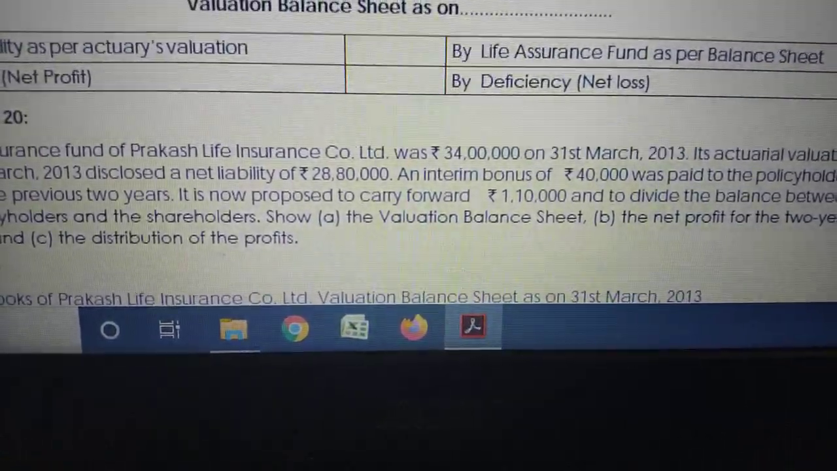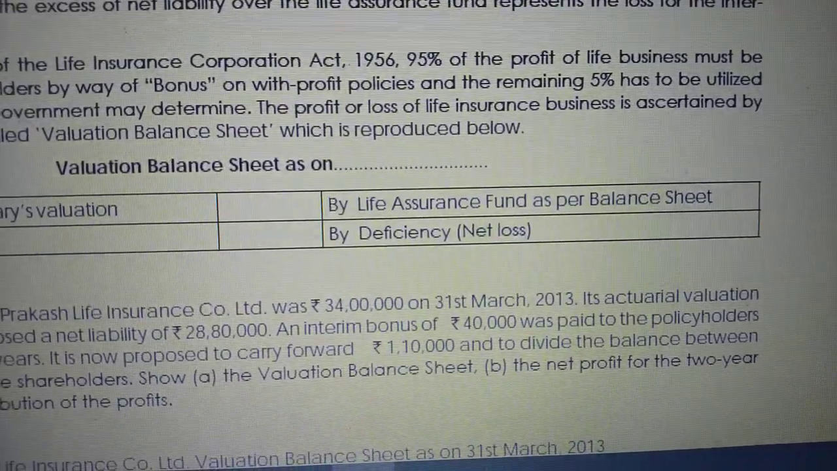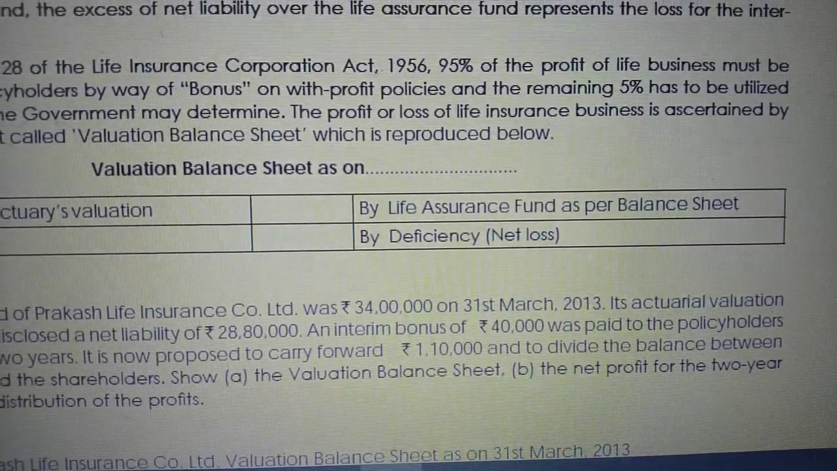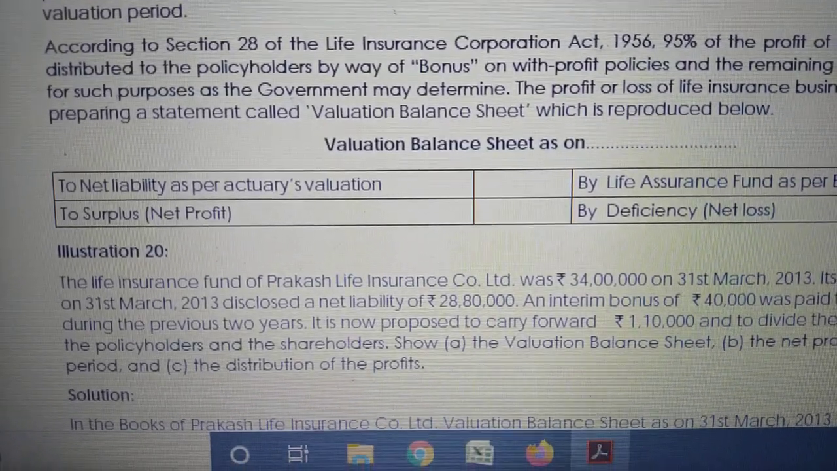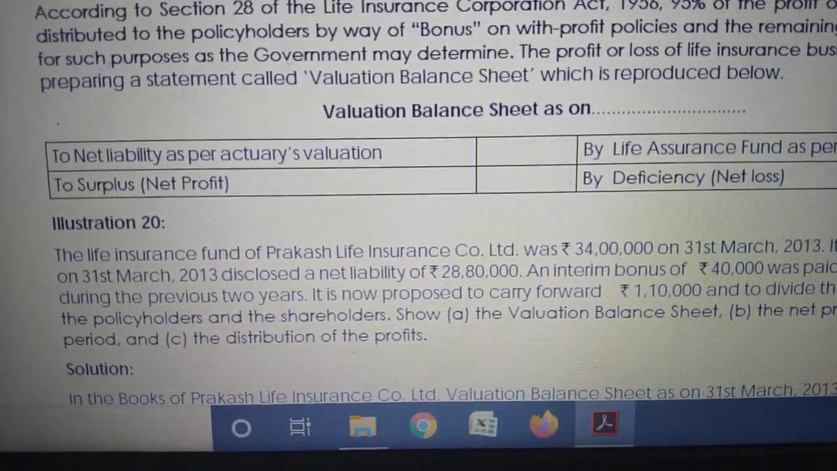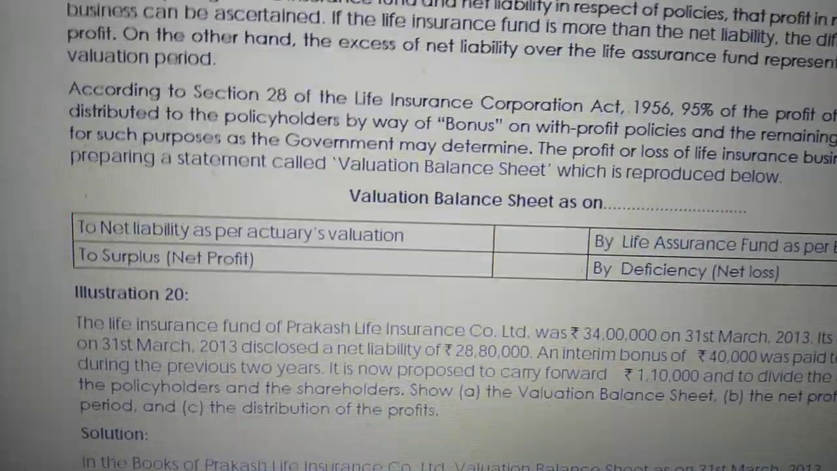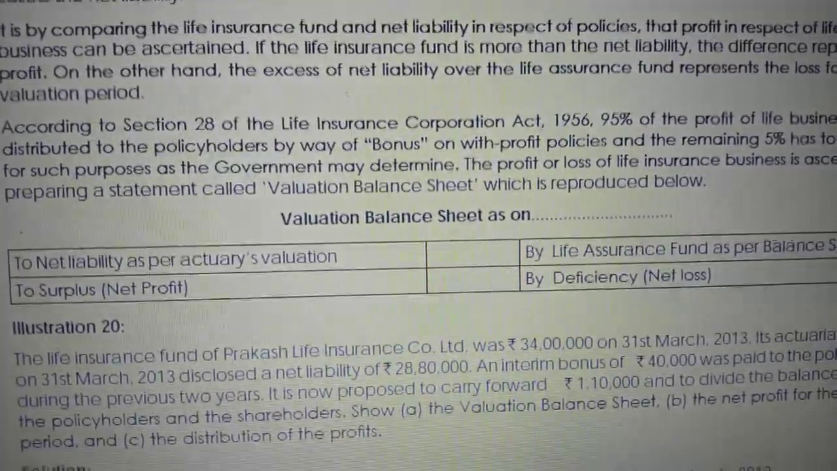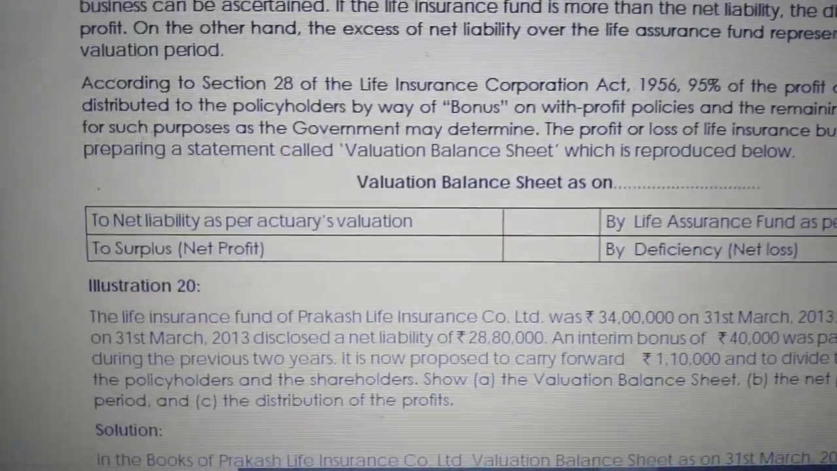First they are asking for the valuation balance sheet. This is the format. Fund asset this side, investment, that is life assurance fund this side, net liability this side, and the difference is your profit or loss. Valuation balance sheet is calculated for how many years? Once in every 2 years. That is as per LIC rules and regulations. So this is done once in 2 years.